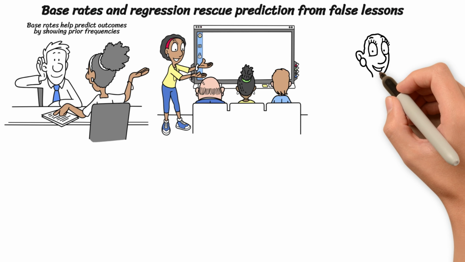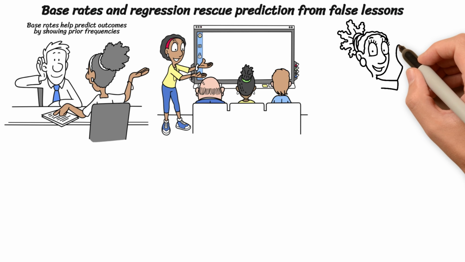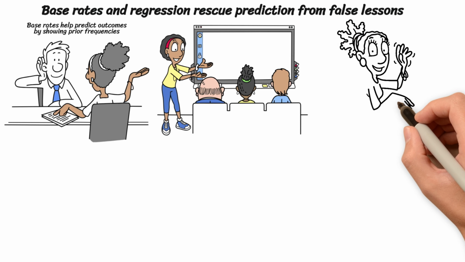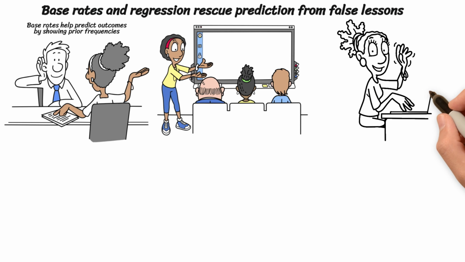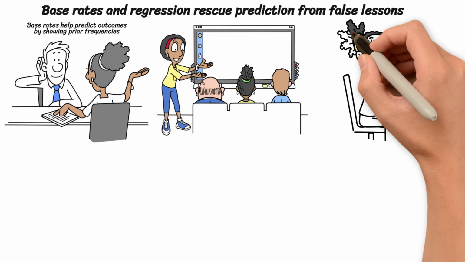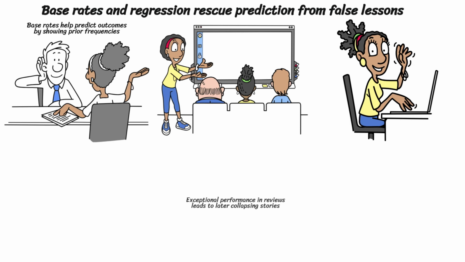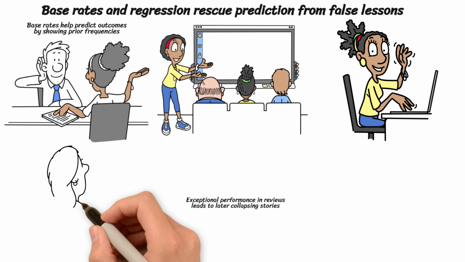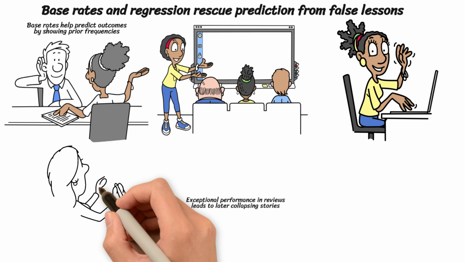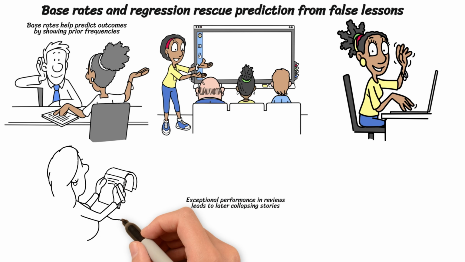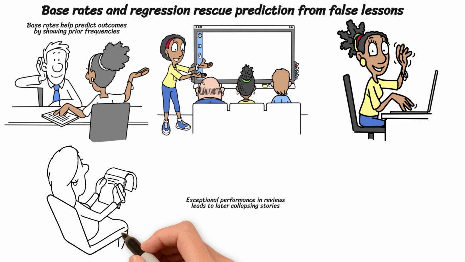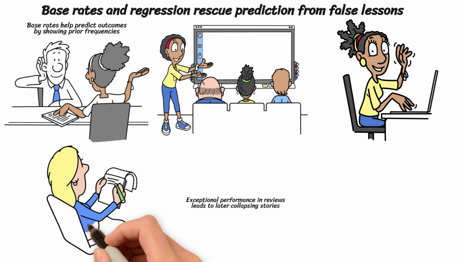In flight training, instructors praised excellent maneuvers, but blamed the instructor when the next attempt looked worse. The simpler explanation is that extremes tend to move back toward the average, so feedback often gets the credit or blame. The same mistake occurs in performance reviews, where one exceptional month can lead to stories that later collapse. This keeps experts confident because they remember the story and miss the underlying statistical pattern.